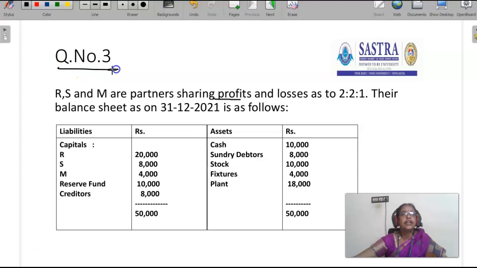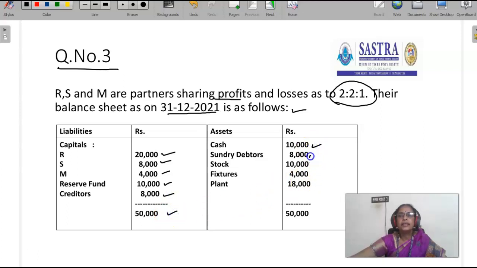Next, let's see question number 3. R, S and M are partners sharing profit and losses in the ratio of 2:2:1. Their balance sheet as on 31st December 2021 is as follows. Capital: R 20,000, S 8,000, M 4,000. Reserve fund 10,000. Creditors 8,000. Total of the liability side is 50,000.